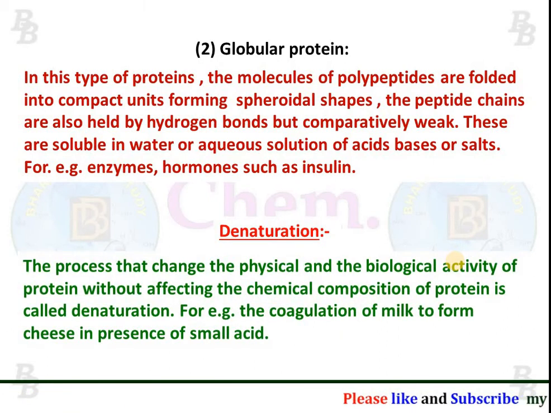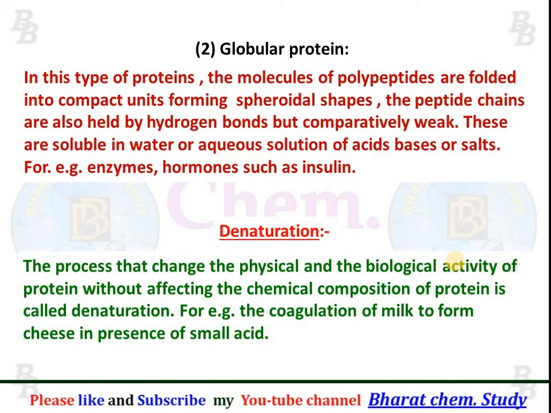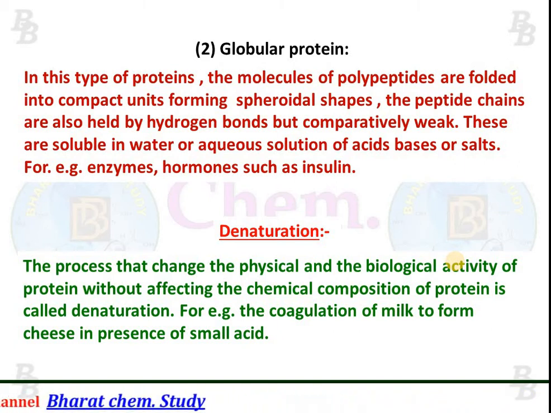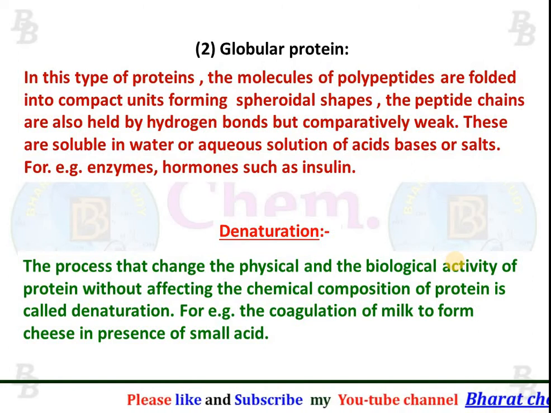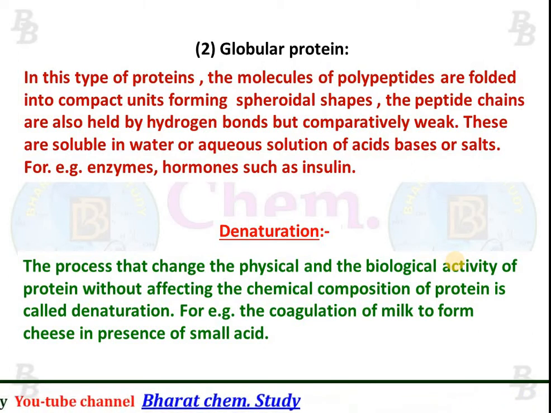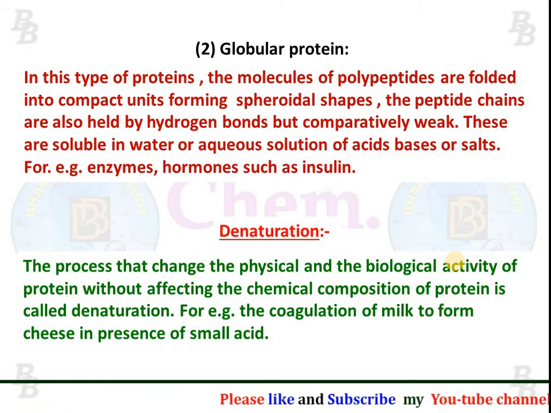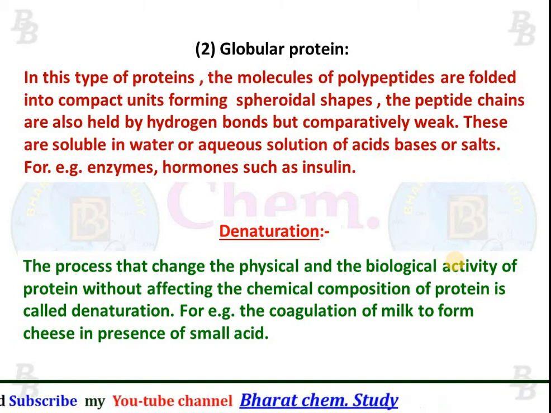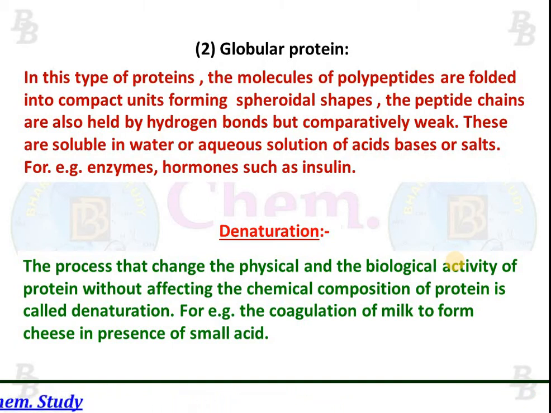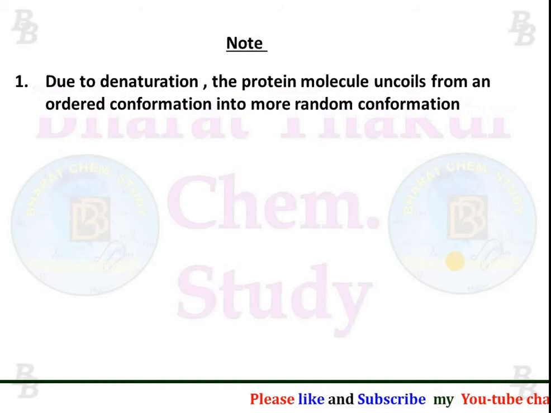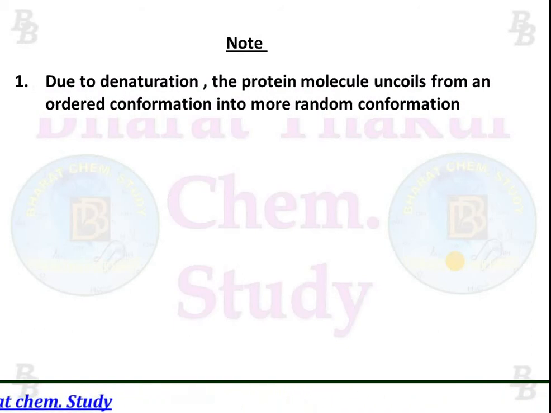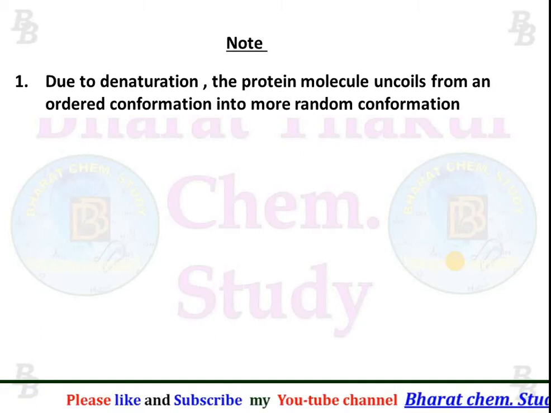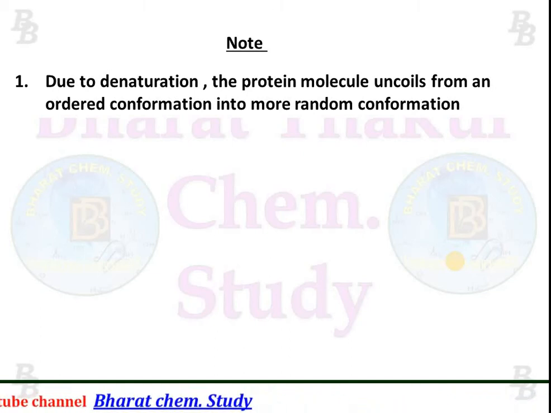Denaturation. The process that changes the physical and the biological activity of protein without affecting the chemical composition of proteins is called denaturation. For example, the coagulation of milk to form cheese in the presence of a small amount of acid is an example of denaturation of protein. Note, due to denaturation, the protein molecules uncoil from an ordered conformation into a more random conformation.